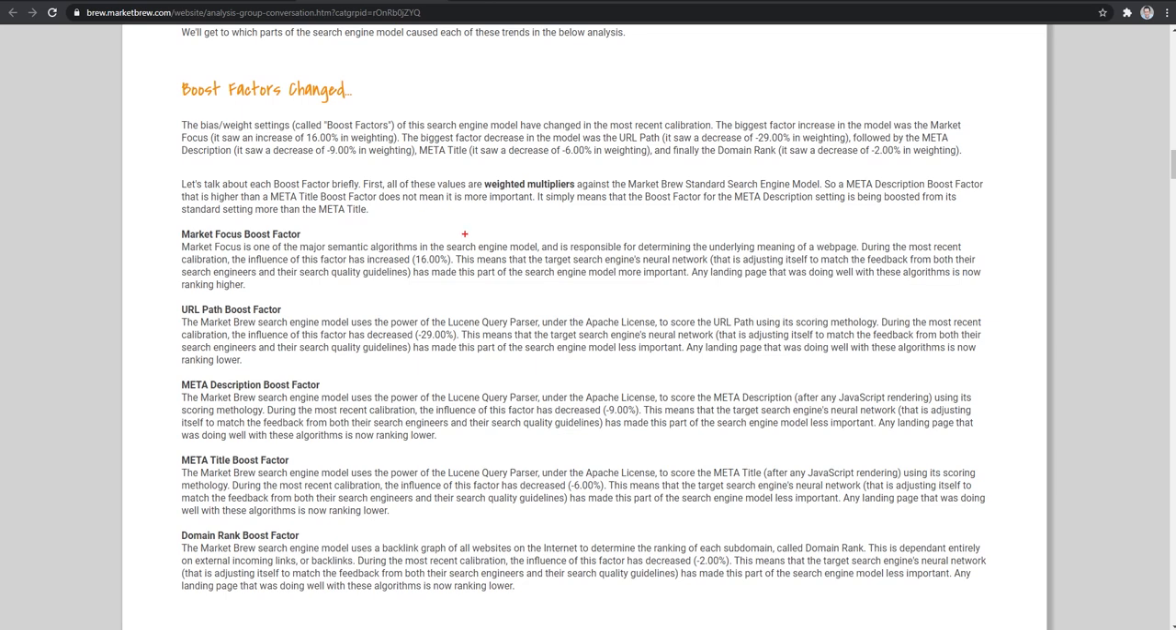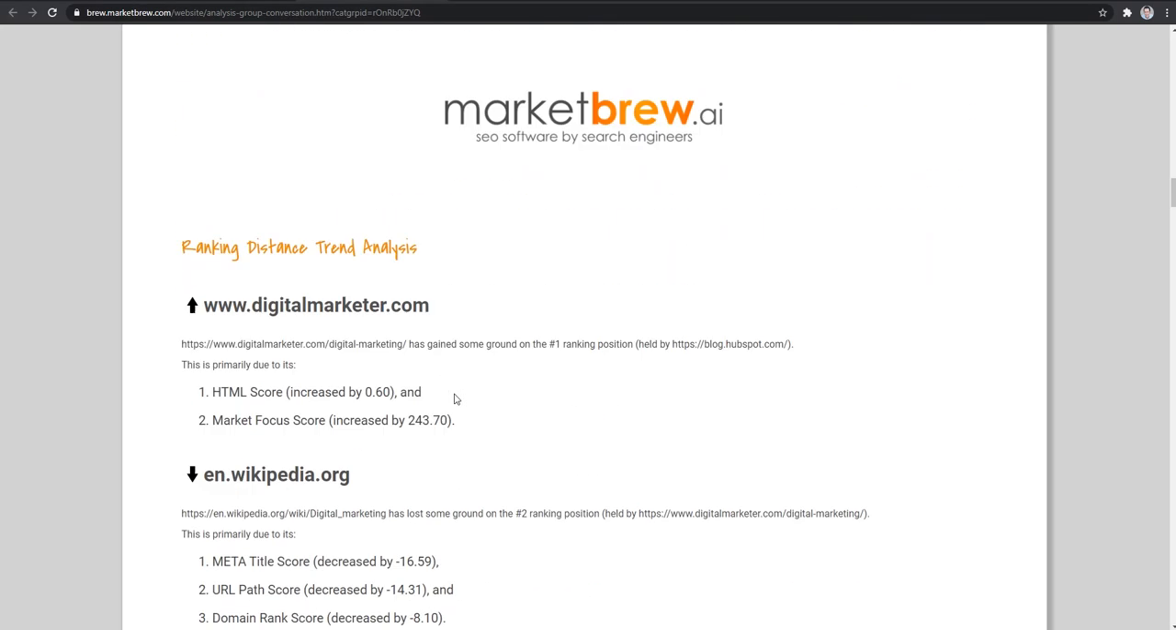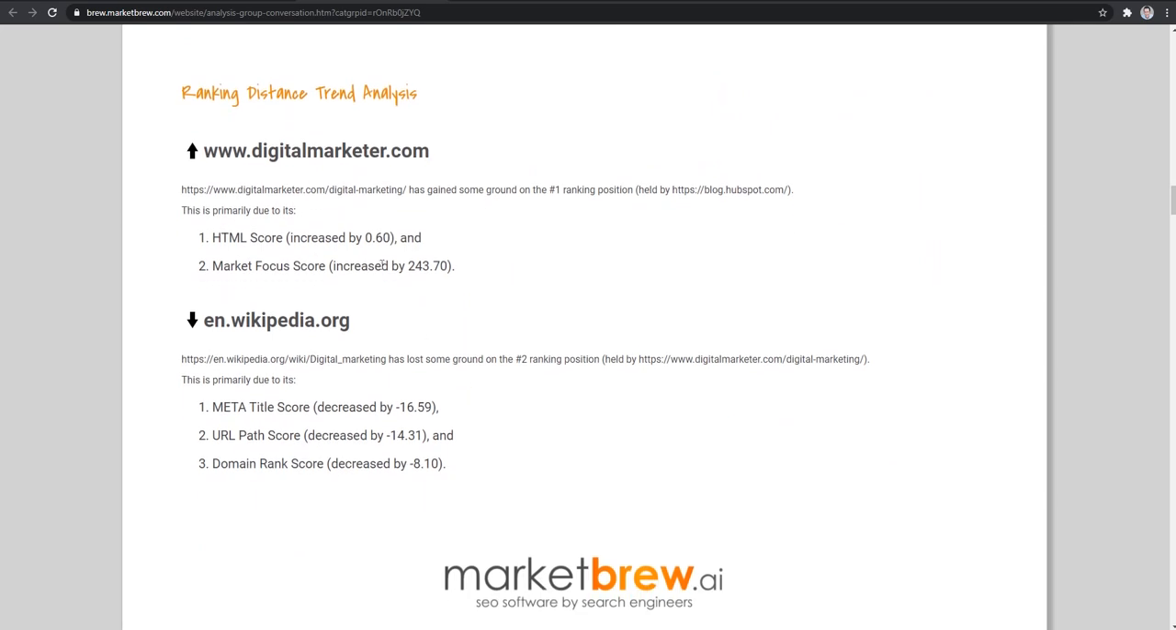Most notably, you can see that the market focus factor has increased by 16%, and the URL path factor has decreased by around 30%. What this means is that any landing page that was doing very well with a market focus part of the search engine model has now been biased upwards, and vice versa, the URL path boost factor has decreased by 30%. So any landing pages that were excelling in this part of the search engine model are now biased downwards. And you can see this down here by looking at the reasons why the digitalmarketer.com site has increased on the #1 ranking position.